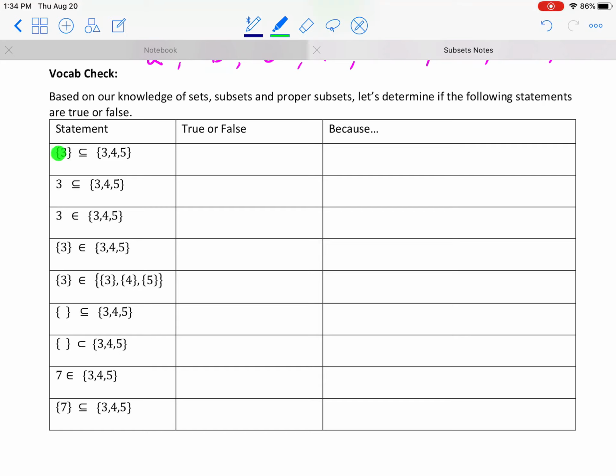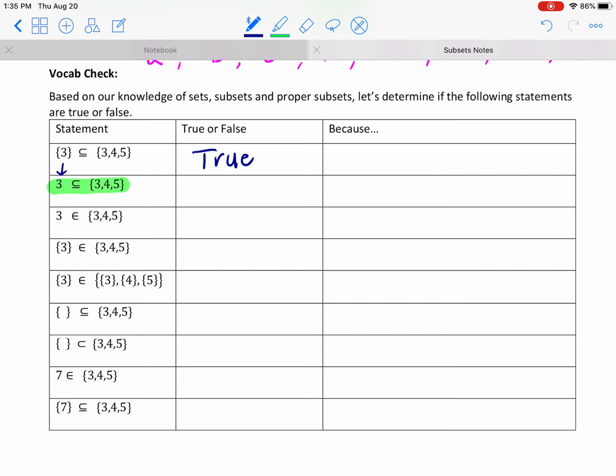This is saying that the set 3 is a subset of the set 3, 4, 5. Is that true? Could I have made the set 3 from the set 3, 4, 5? Absolutely. That is true. Everything from the first set is in the other. We're good. Now, if you look at the next one, it looks very similar. But what is different?